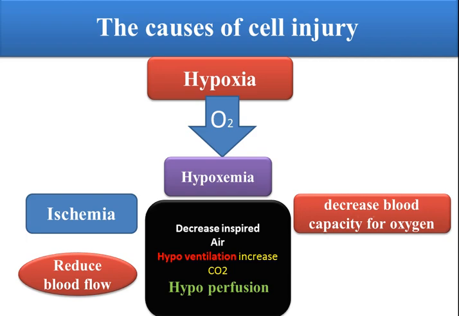Sometimes oxygen decreases due to reduced oxygen-carrying capacity, where there are not enough cells to carry oxygen, as in anemia. When we have anemia, there is a decrease in RBC count, so there are not sufficient RBCs to carry the oxygen from the lung to the tissue.